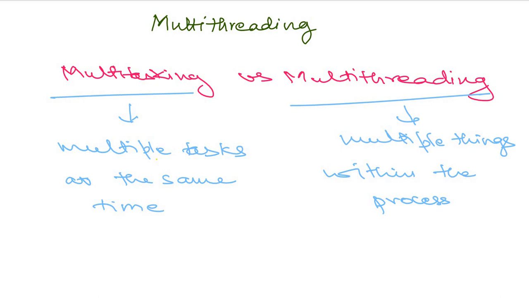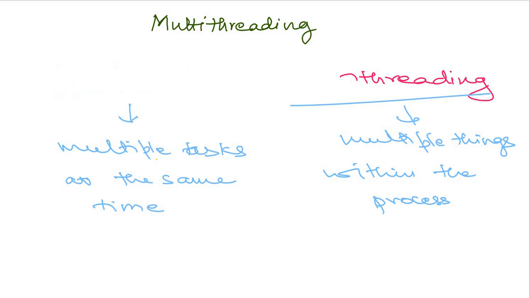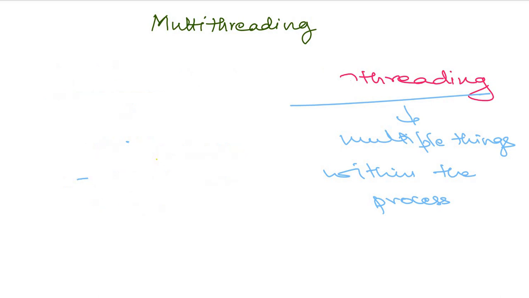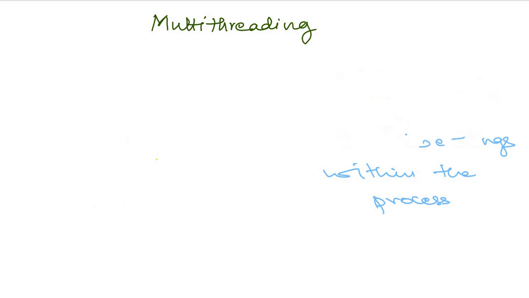Now moving on to the next topic in multi-threading, that is the real world example. So everything that we study, we need to study about what its applications are in the real world. So let's talk about real world examples of multi-threading. Firstly, we have word processors.